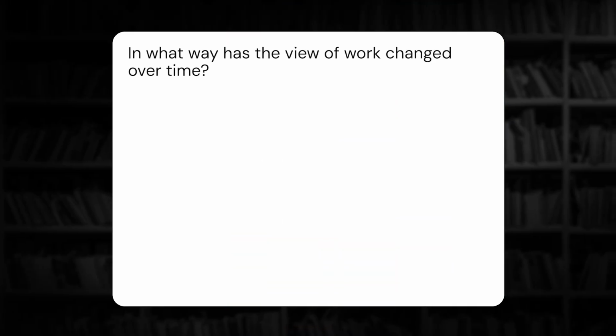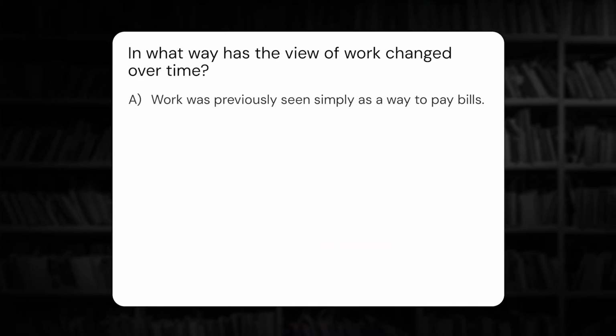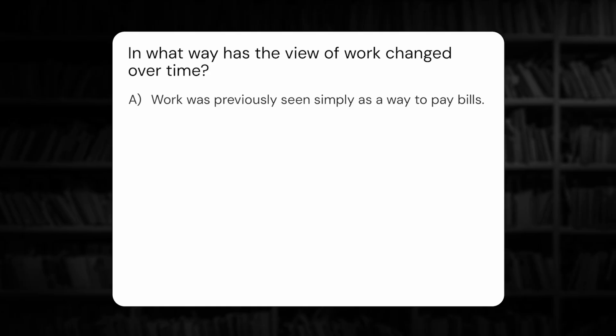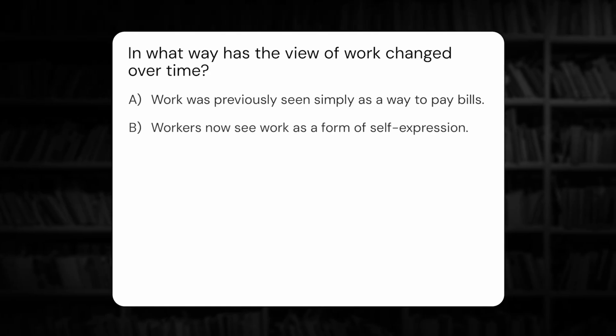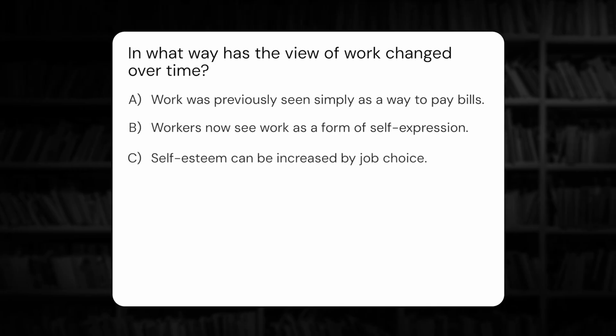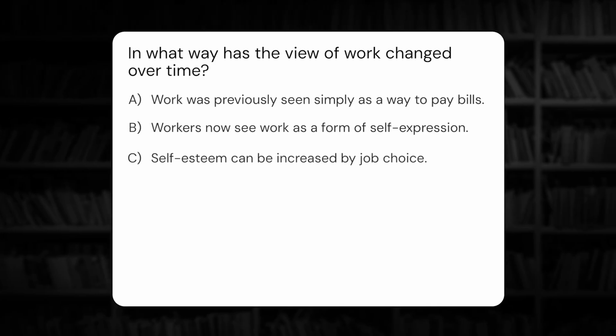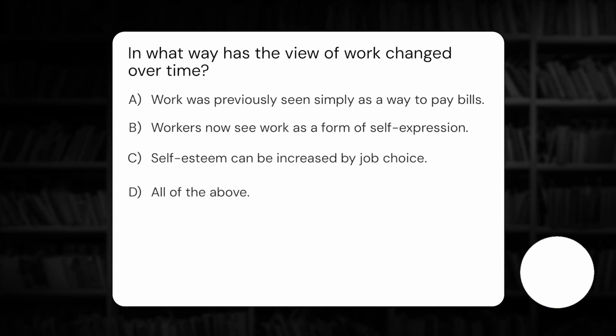Here's the second question. In what way has the view of work changed over time? A. Work was previously seen as simply a way to pay bills. B. Workers now see work as a form of self-expression. C. Self-esteem can be increased by job choice. D. All of the above.